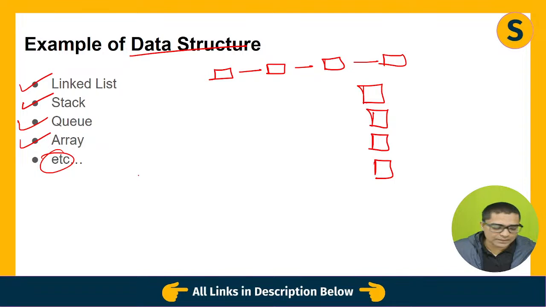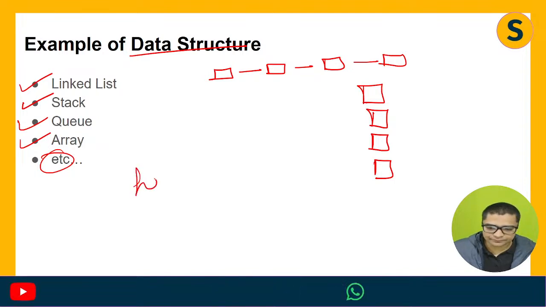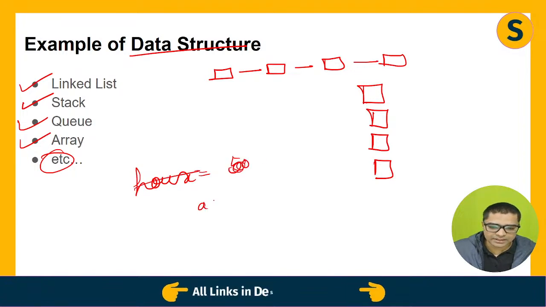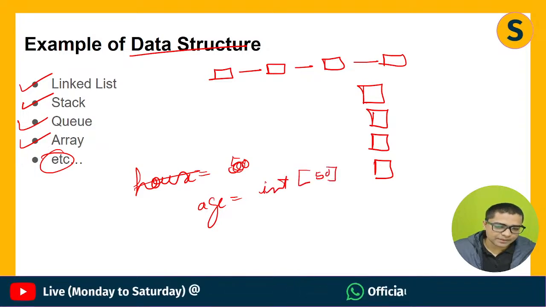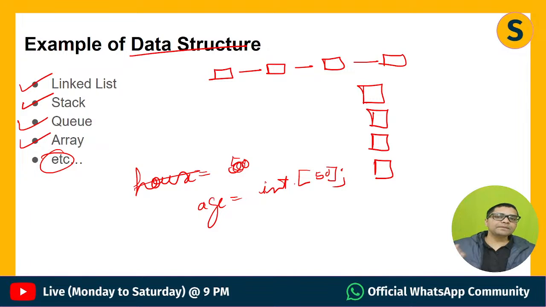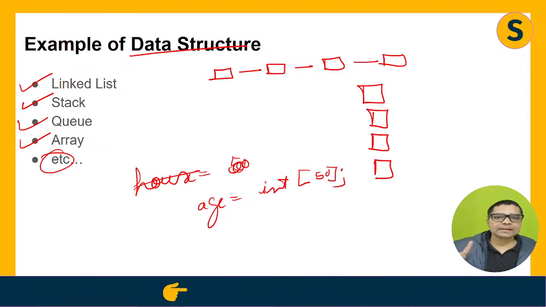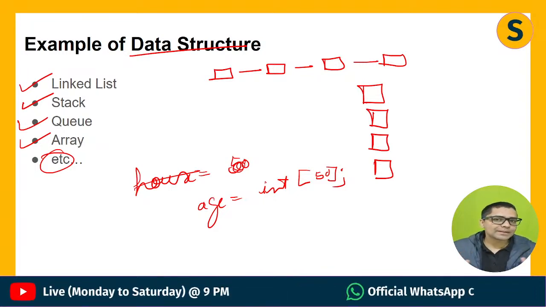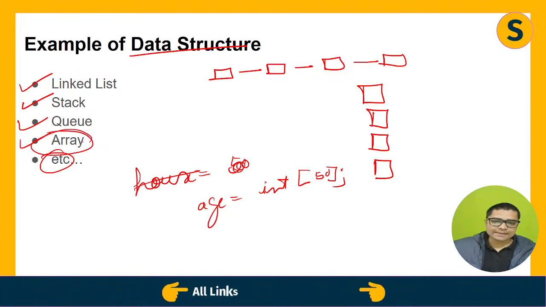So what is an array? I'll give an example, let's say house. This house array has 50, age equals int of 50. Again, I'm not using any programming language right now. So I can store 50 integers in a single array. What is happening is that I'm storing my data, or processing the data, in an efficient manner. So this is what an array is, and these are examples of data structures.